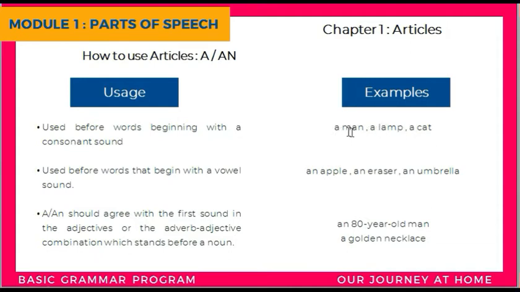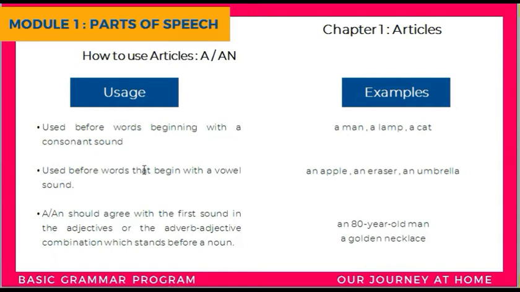Map begins with a consonant sound m. A lamp begins with the consonant sound l. A cat, the word cat begins with the consonant sound k. So these consonant sounds, when they are present in the noun word, then we use a before that noun.